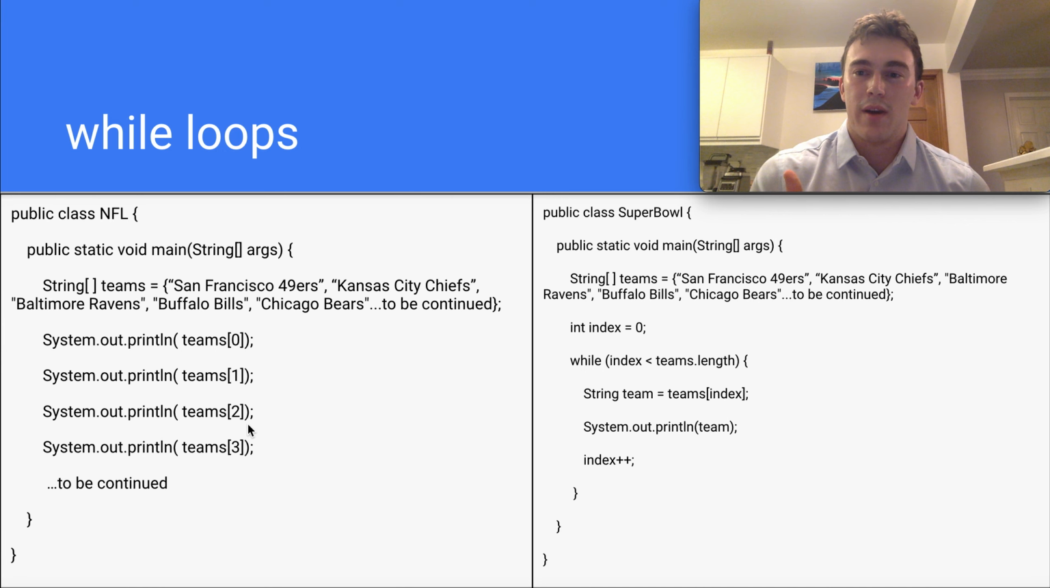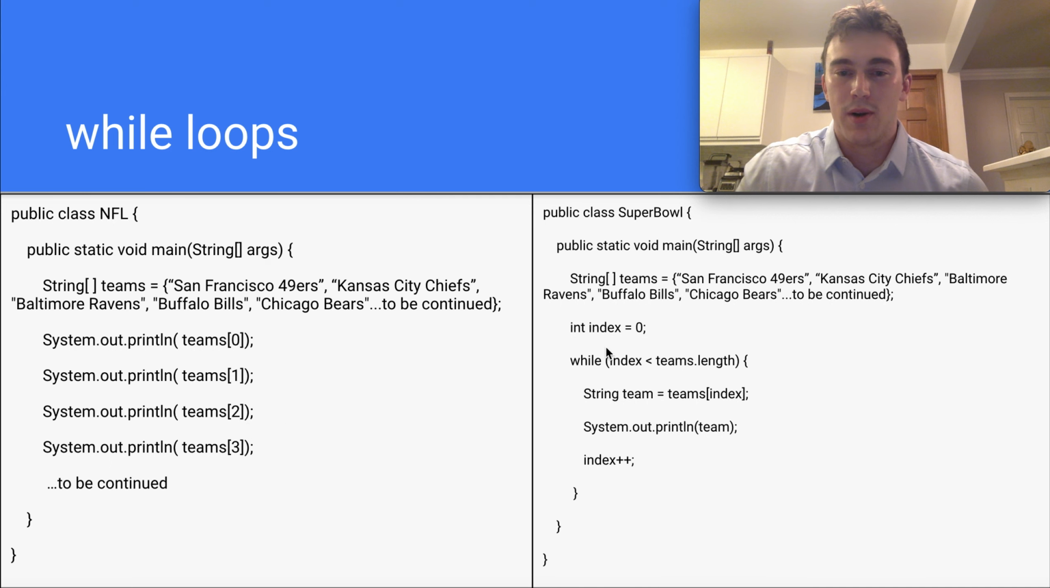So on the left here, we have that same code from earlier where we're printing out all the teams in our array using 32 print statements. And on the right, we're using a while loop. As you can see, we're initializing a variable index, setting it to 0, and then we have our while statement with our Boolean expression. Inside the expression, we have index is less than teams.length. So if we're looking at all 32 teams, that is going to become 32. And obviously, our index starts at 0.